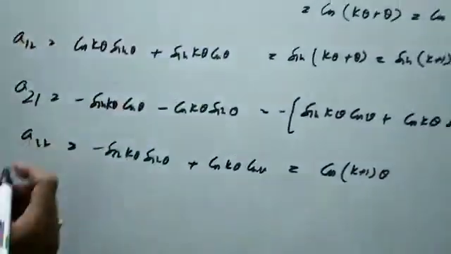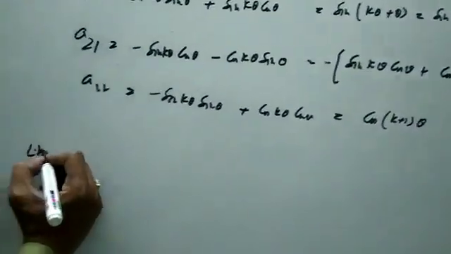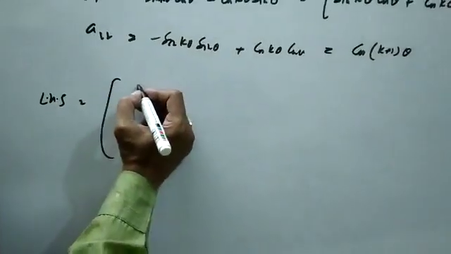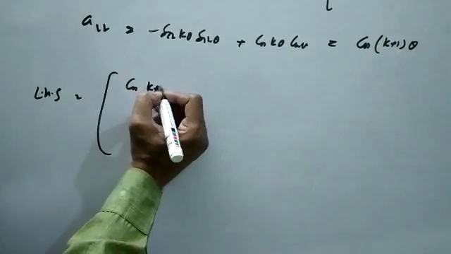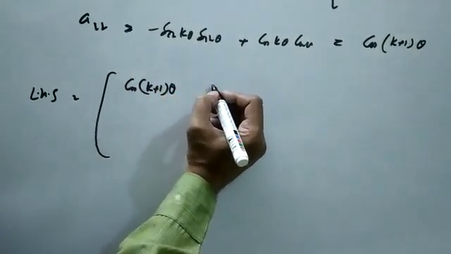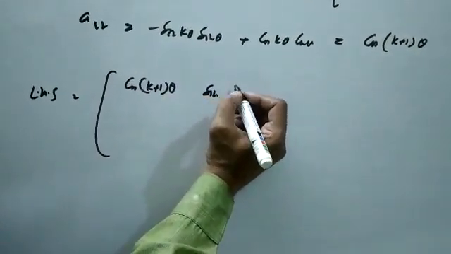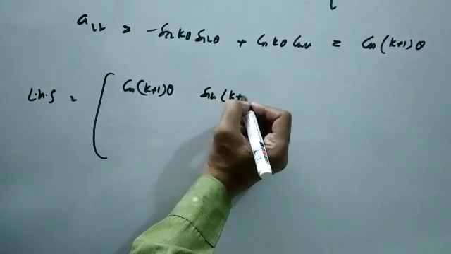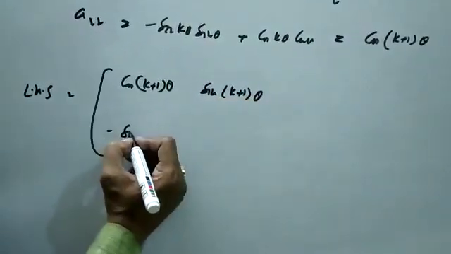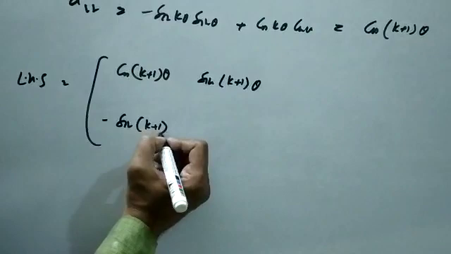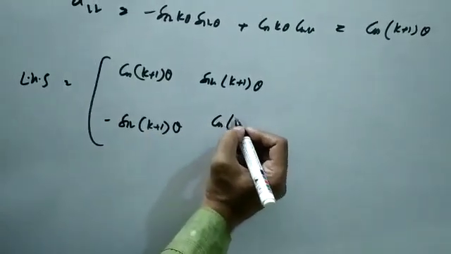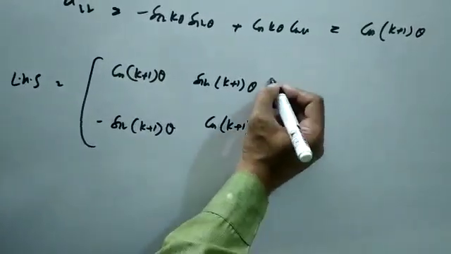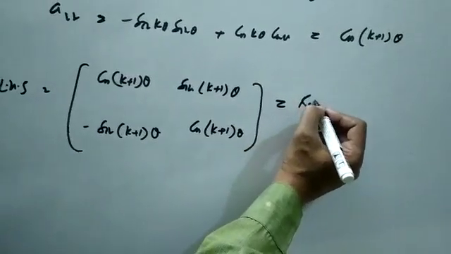Now substitute the value here. So left hand side becomes [cos of k plus 1 times theta, sin of k plus 1 times theta; minus sin of k plus 1 times theta, cos of k plus 1 times theta], which is equal to right hand side.